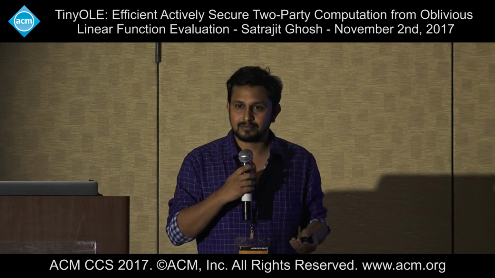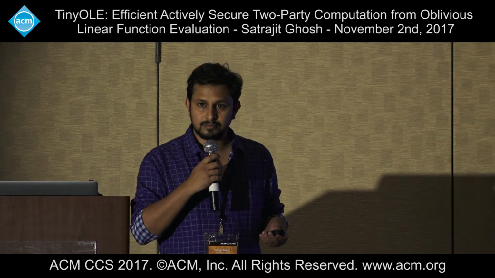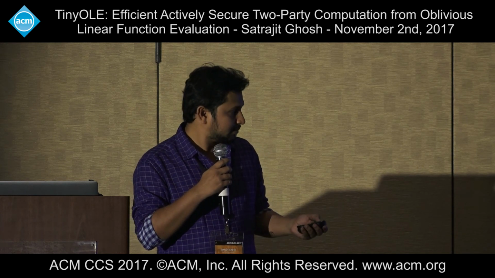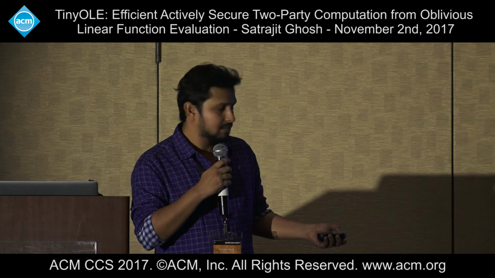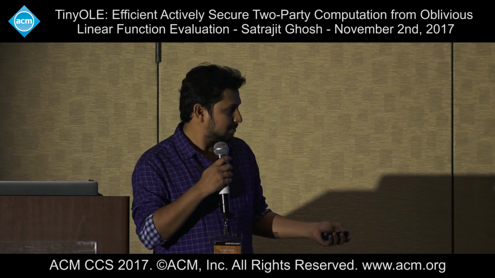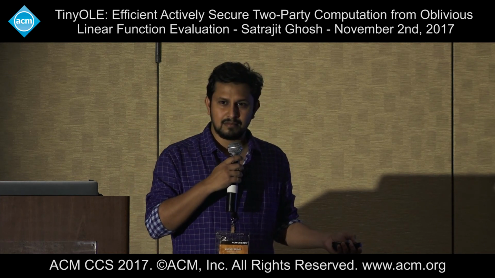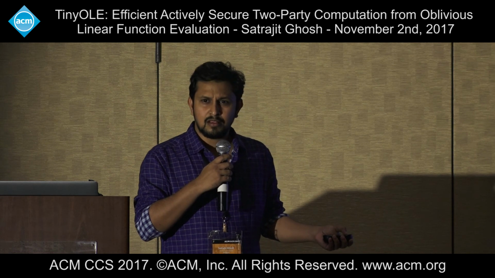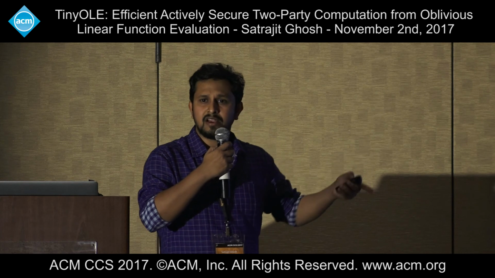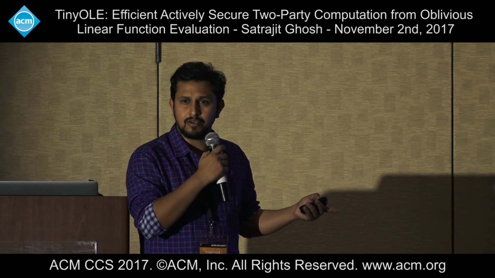Hi, just a quick question on your complexity analysis. You say you use 22 invocations of OLE. Is that roughly the same analysis as MASCOT that comes down to like 11 two-party multiplications? For one party, we use 22 OLE invocations to compute the actively secure triple.